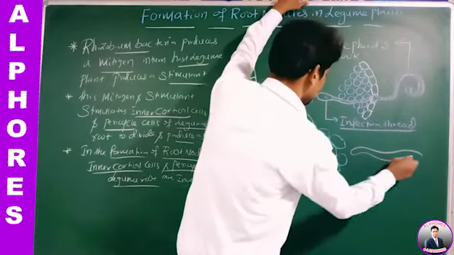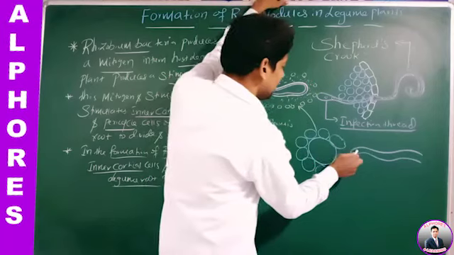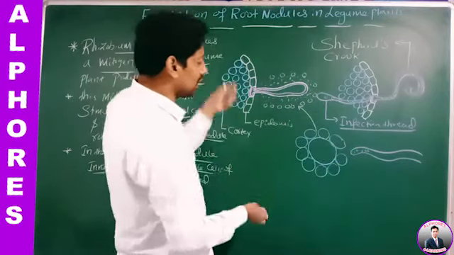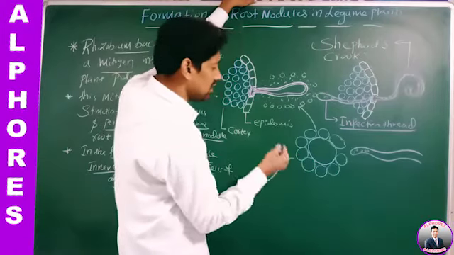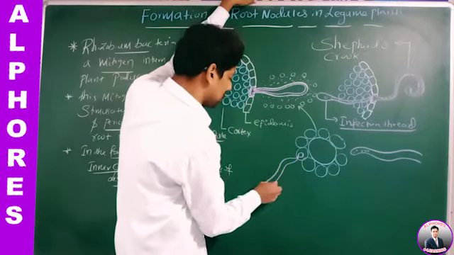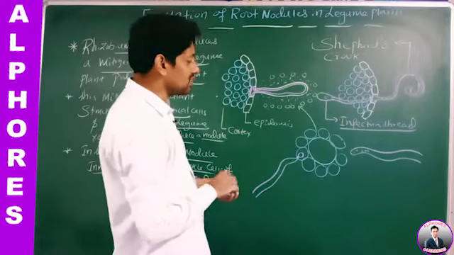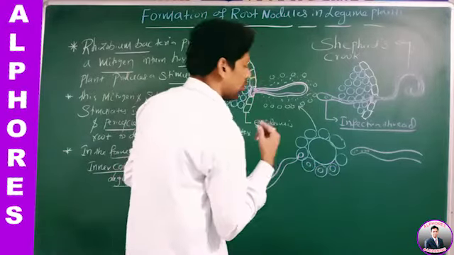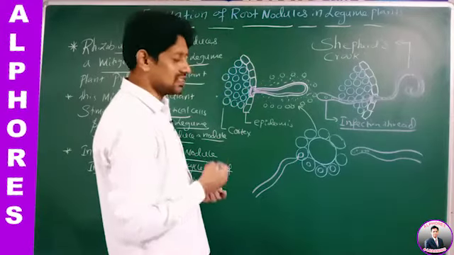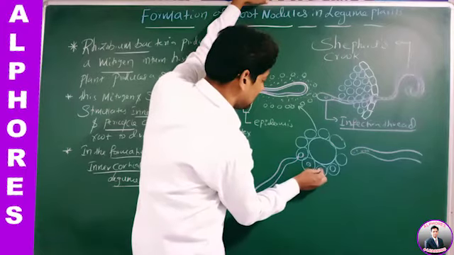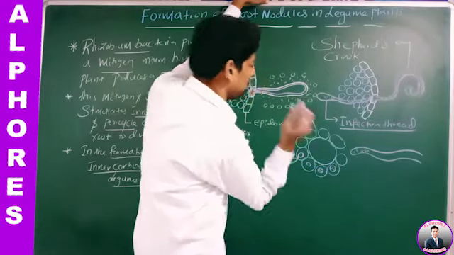Now see here, this is the infection thread. What is it carrying? Rhizobium bacteria. Slowly, this infection thread starts budding. Due to this budding, small vesicles are formed. Each vesicle contains either one Rhizobium bacteria or more than one Rhizobium bacteria.